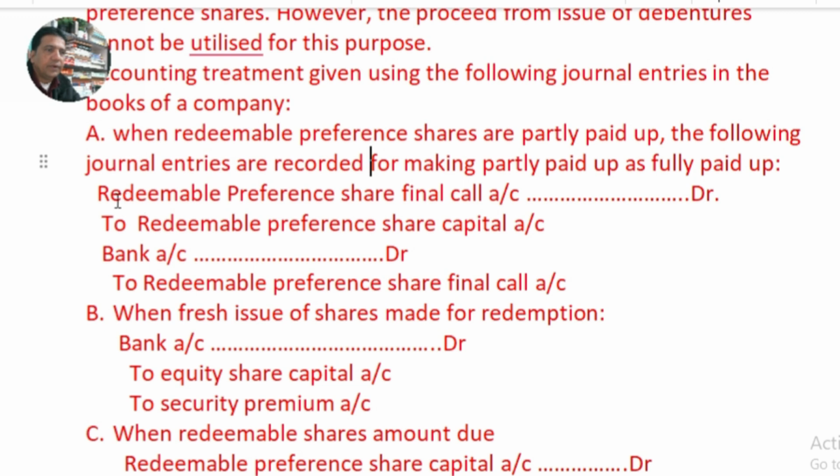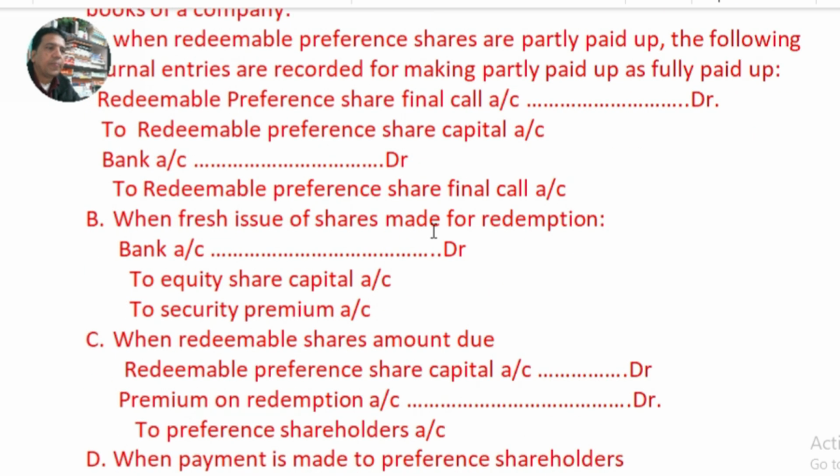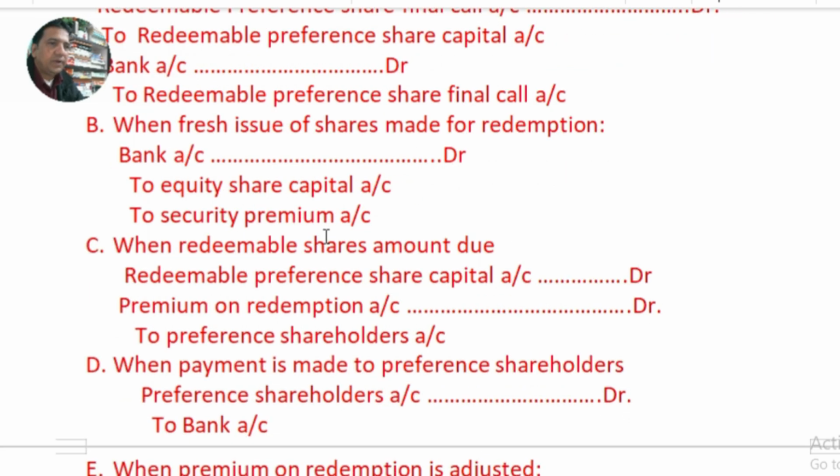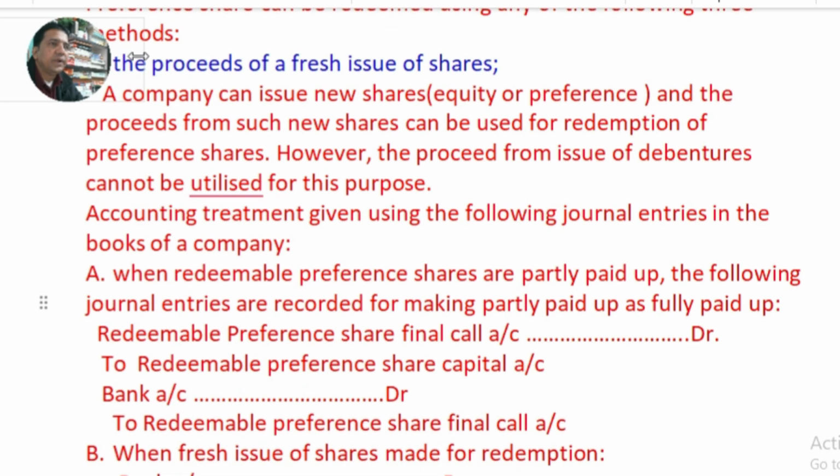So this journal entry is redeemable preference share final call account debit to redeemable preference share capital account. And on receiving the final call money, bank account debit to redeemable preference share final call account. Likewise, these journal entries are given here, and they are used for recording transactions relating to redemption of preference shares under the first method, that is, the proceeds of a fresh issue of shares.